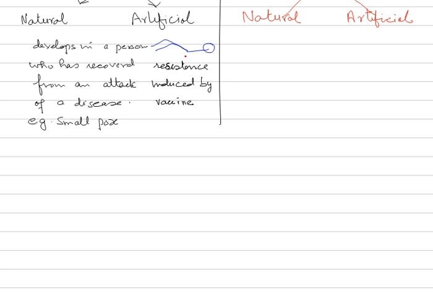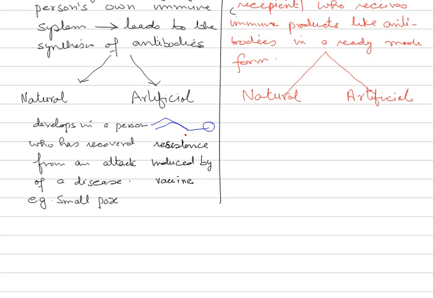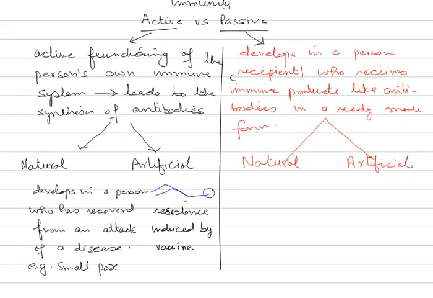Then comes the second type, which is the passive immunity. Now, what is this passive immunity? It develops in a recipient who receives immune products like antibodies in a ready-made form. Remember, in the earlier case we are giving a vaccine. Now, what is a vaccine? We shall be studying it just after this. Once he is vaccinated, he is developing a resistance in his body in the form of antibodies.